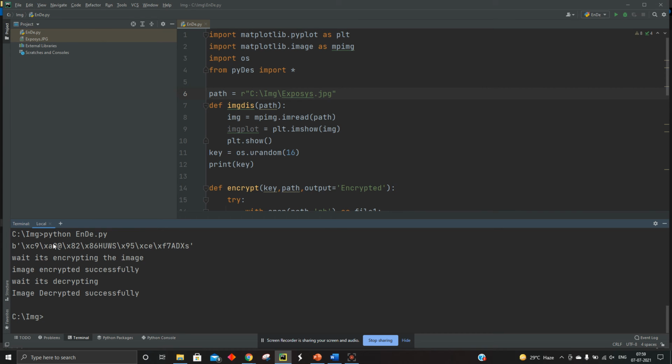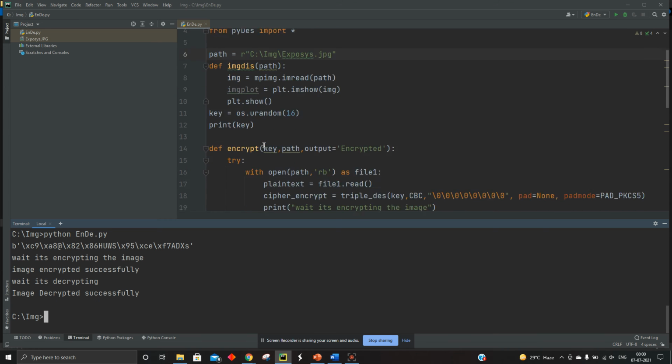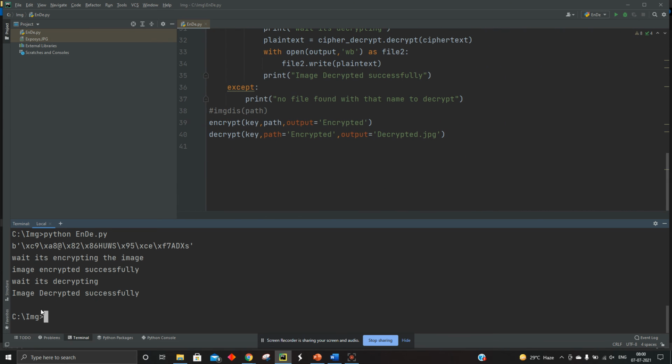And see, firstly this is the 16-byte key, and after that it waits for the image to encrypt. After that it shows that the image was encrypted successfully. Then, for the decryption, it also shows that the image was decrypted successfully. And this is all about the project.